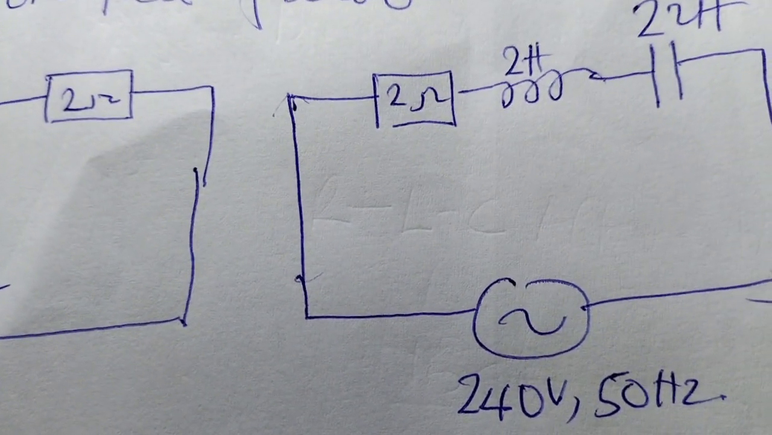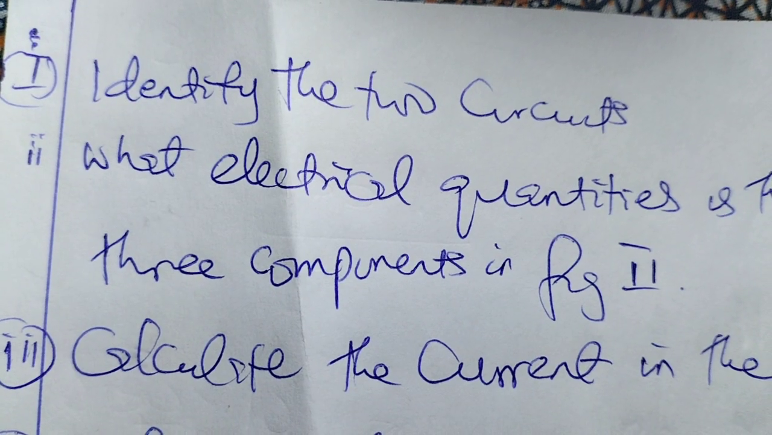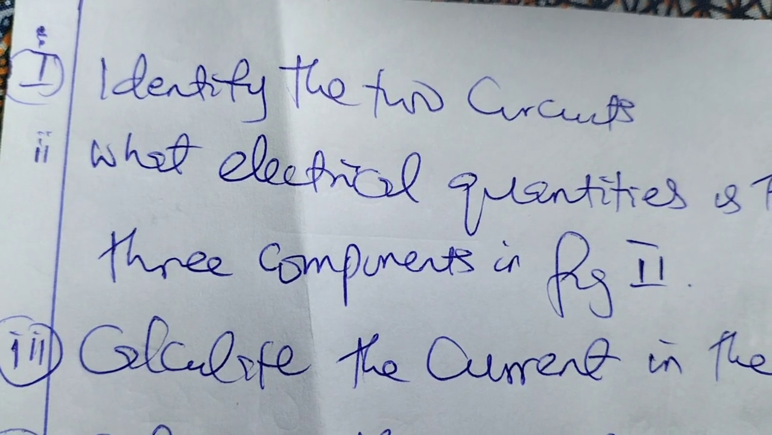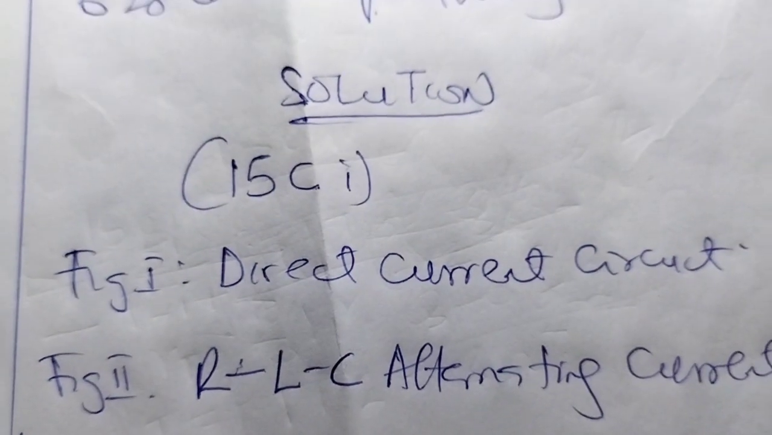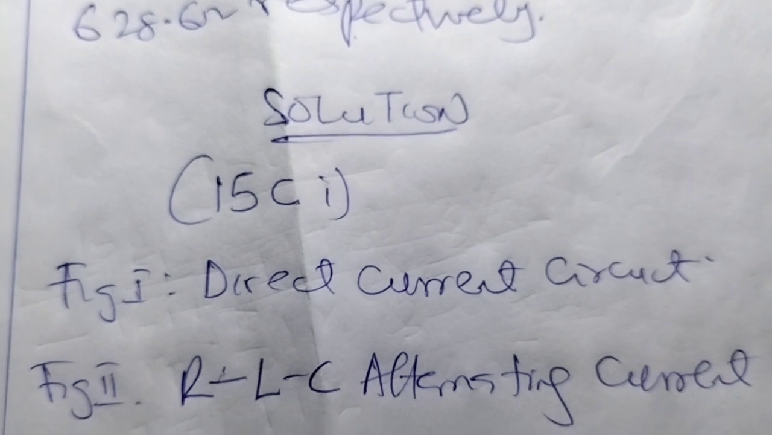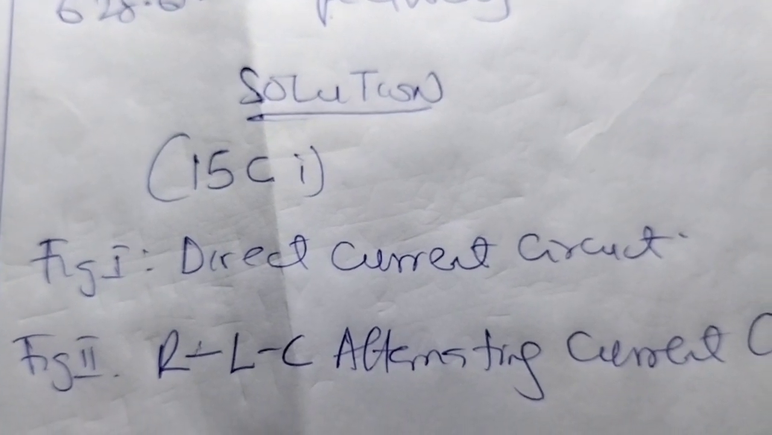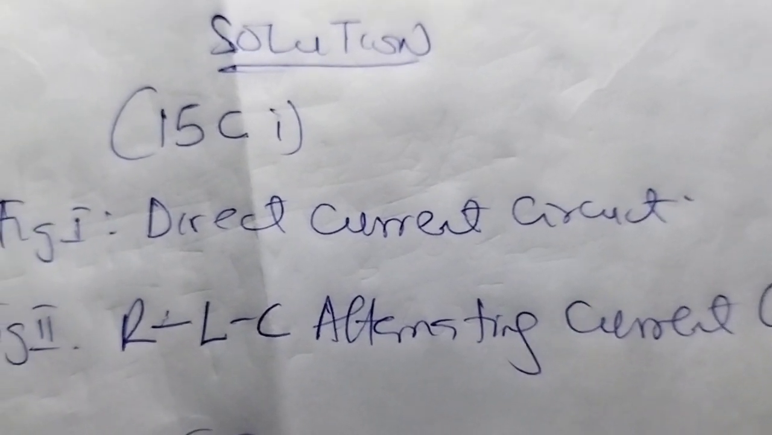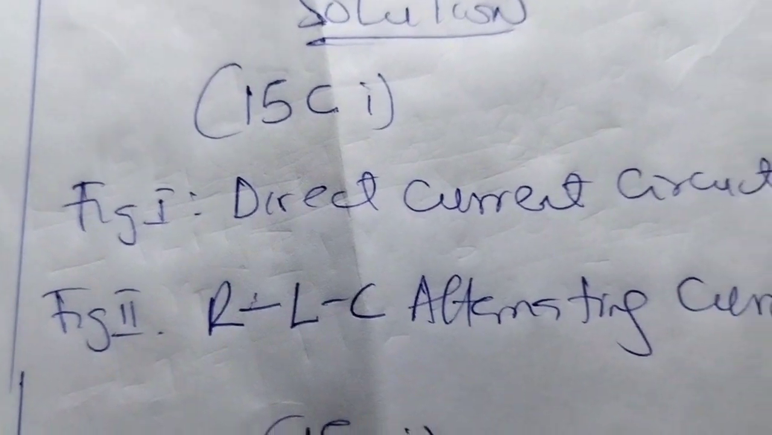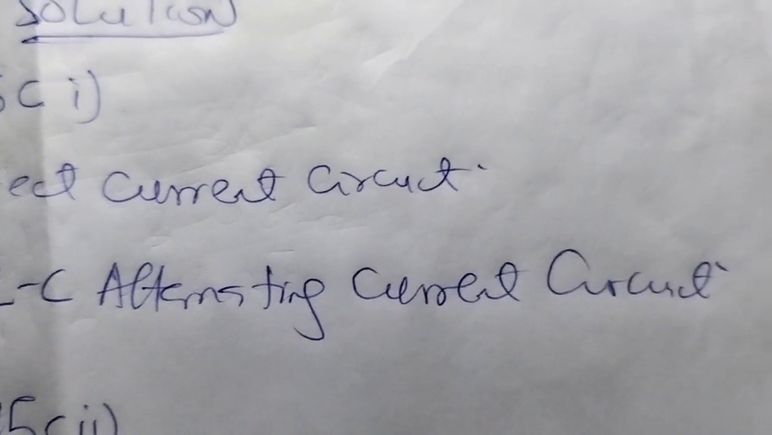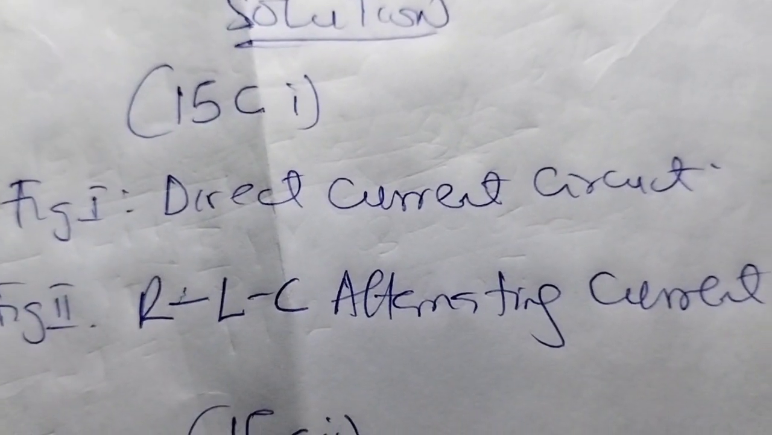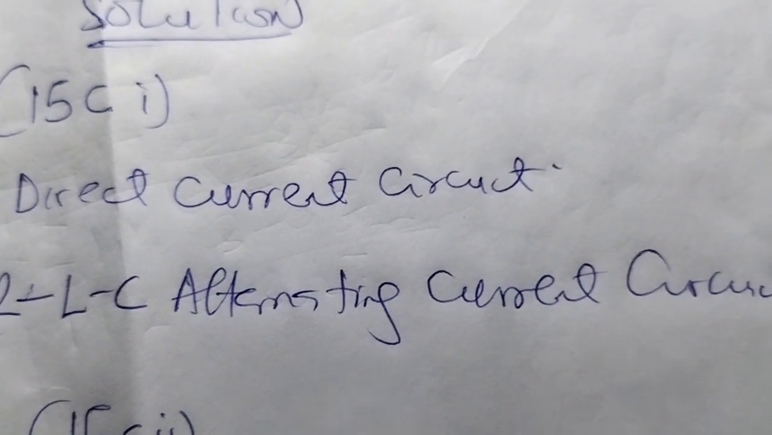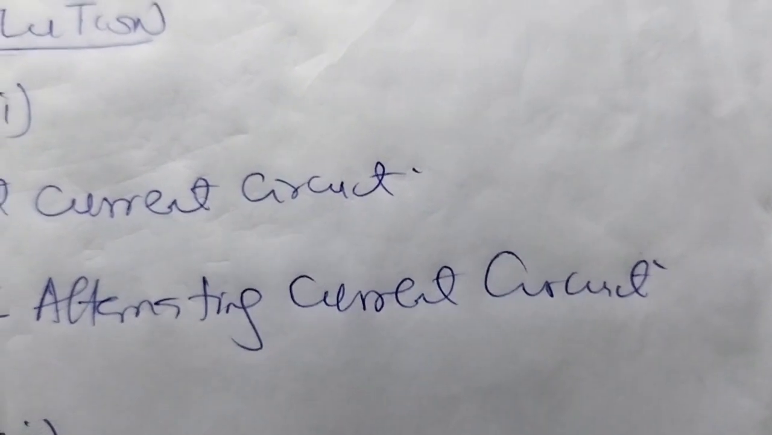So look at the questions that follow. The first question says identify the two circuits. Solution to 15ci: Fig 1 is a direct current circuit, while Fig 2 is an RLC alternating current circuit. R means resistor, L means inductor, C means capacitor.